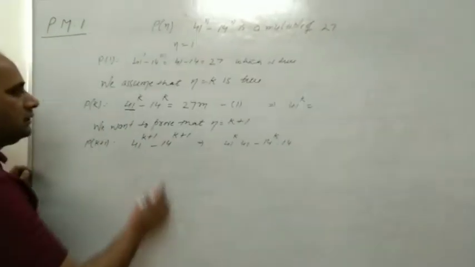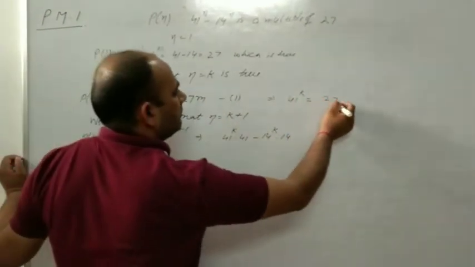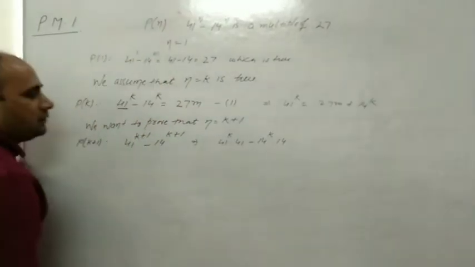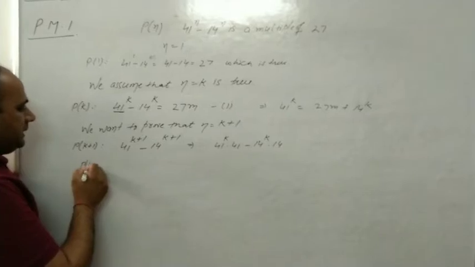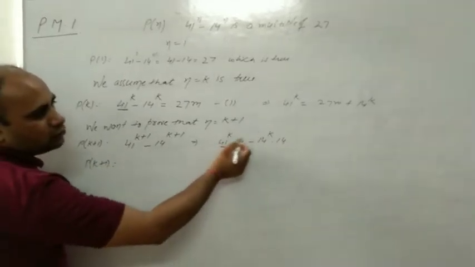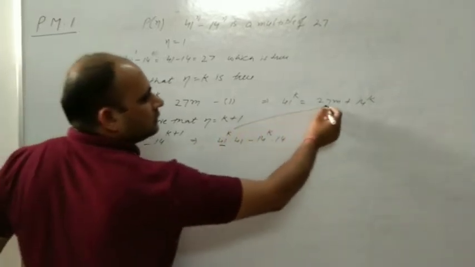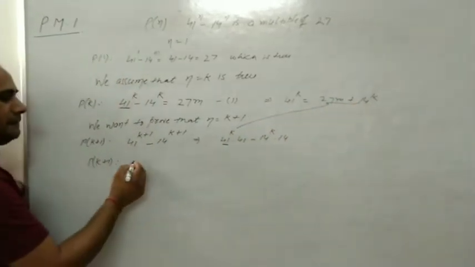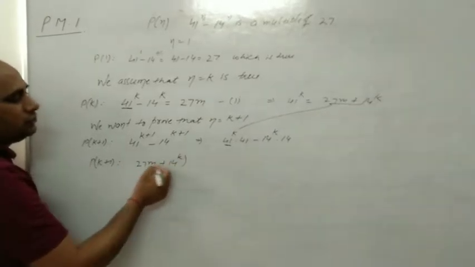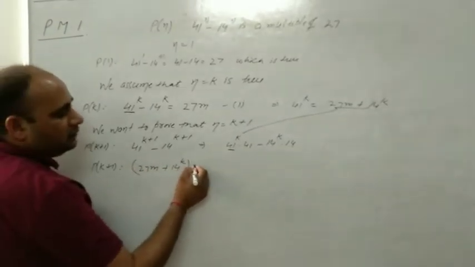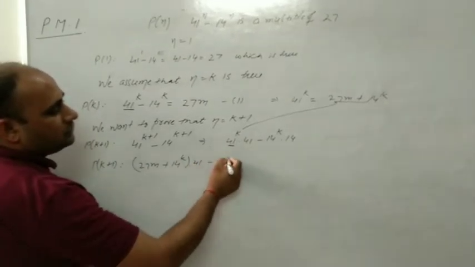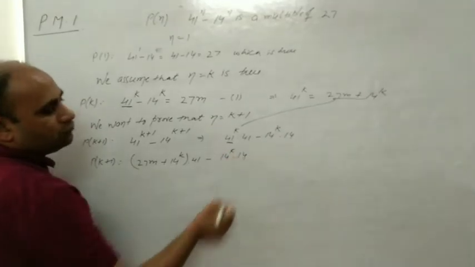Now from the first, you can find the value of 41 raised to power k, which is 27m plus 14 raised to power k. So P(k+1) is 27m plus 14 raised to the power k into 41, minus 14 raised to the power k into 14.